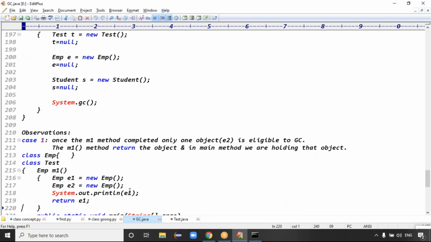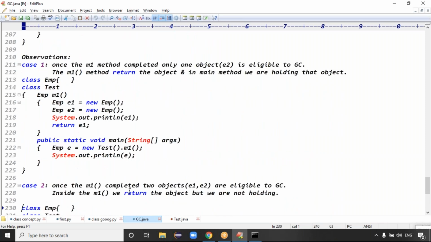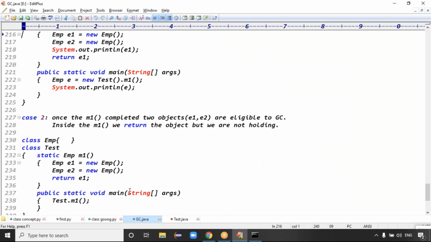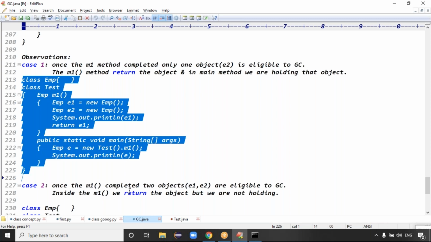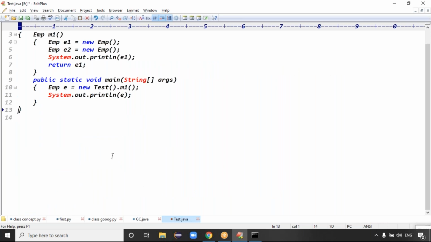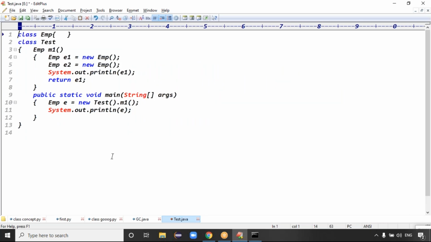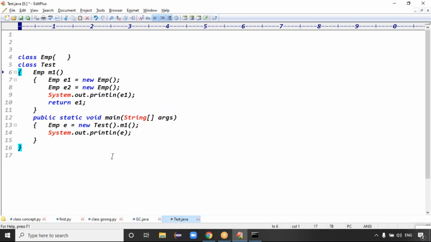Good. Now a small observation: what is my m1 method's return type? The m1 method return type is Employee.